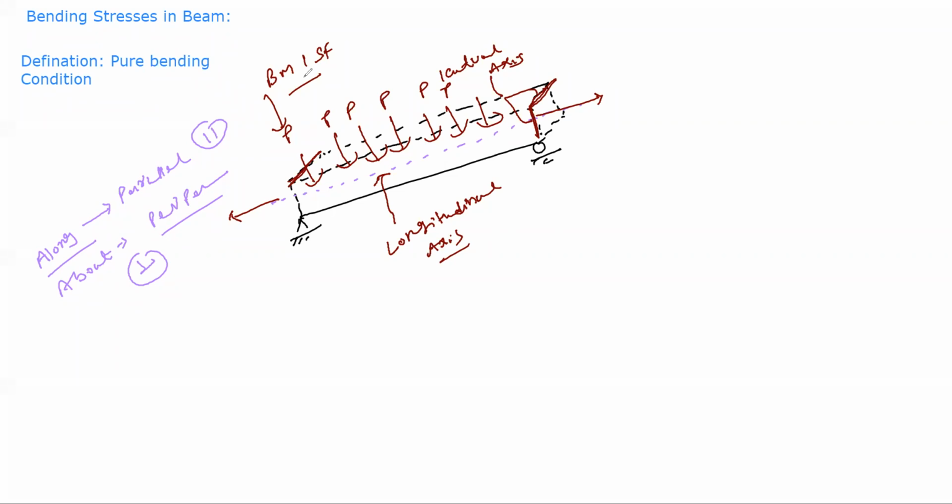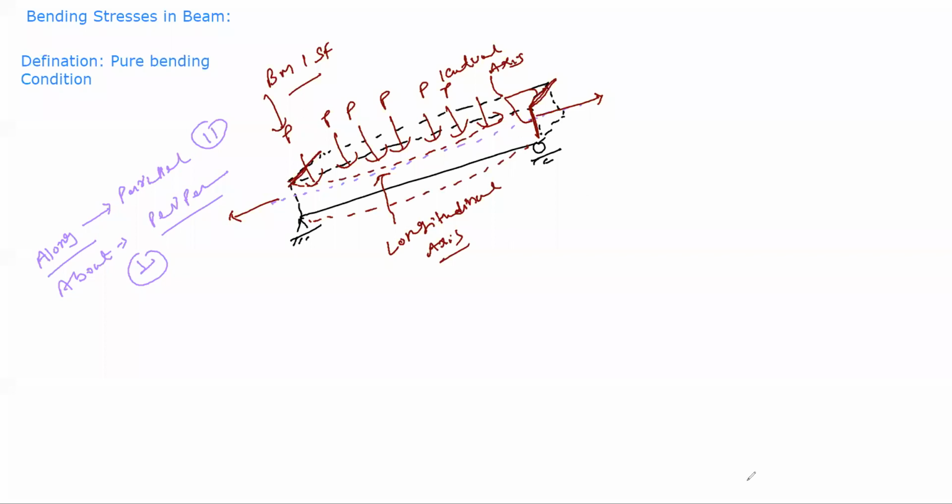I am repeating that definition in simple words. Whenever I apply a transverse load or a lateral load on a beam, the beam tries to bend. Everybody with me? Suppose I apply load, it may be possible that your beam tries to bend. Please confirm me. It will try to bend in this way. Yes, sir.